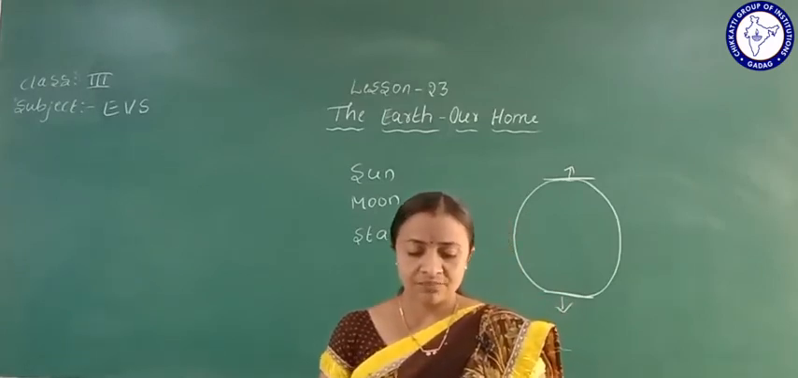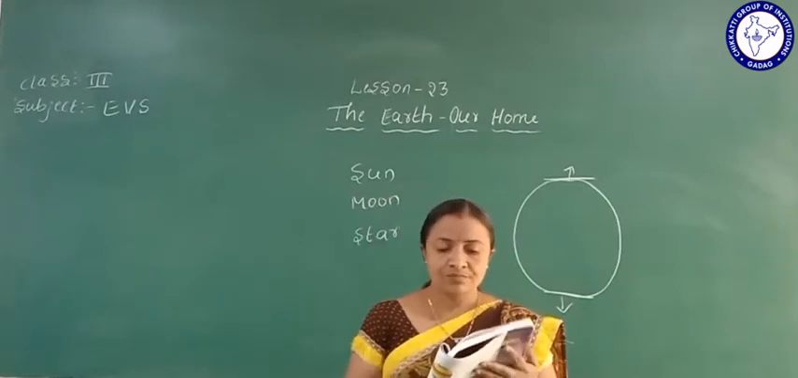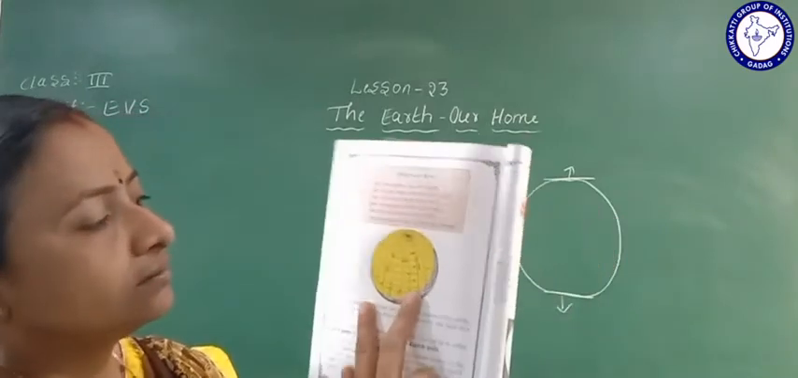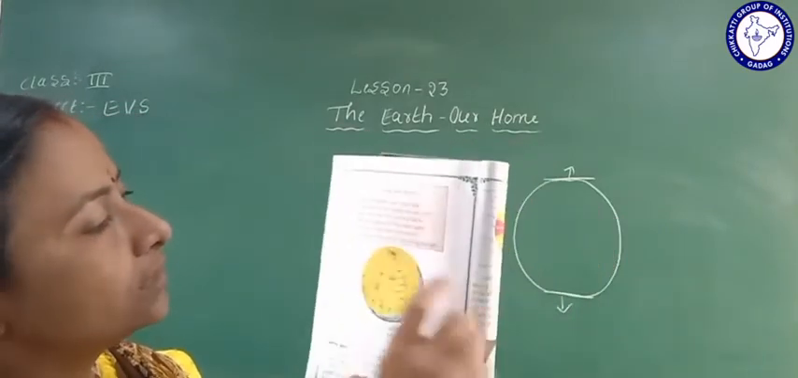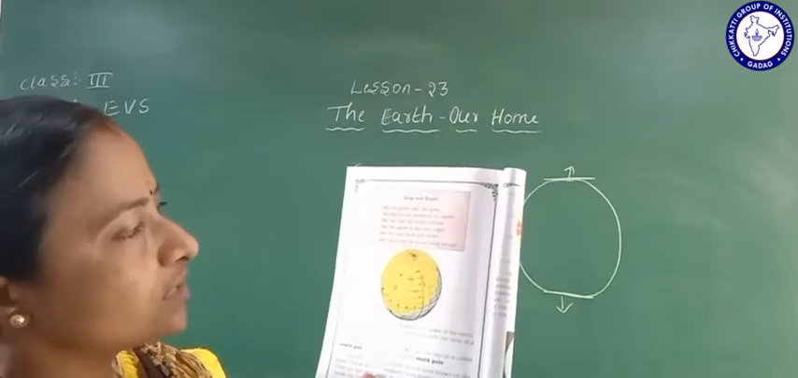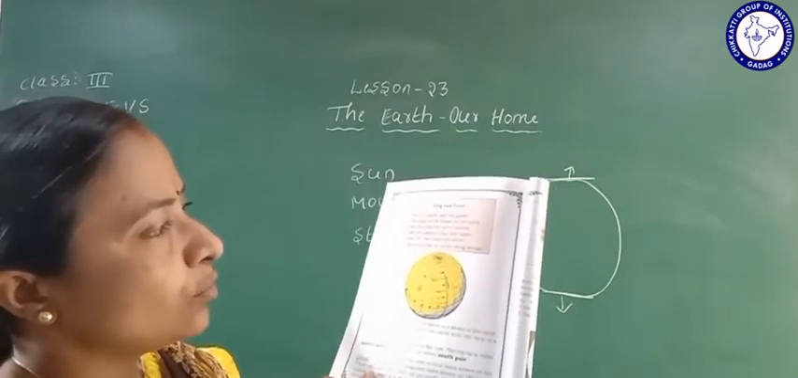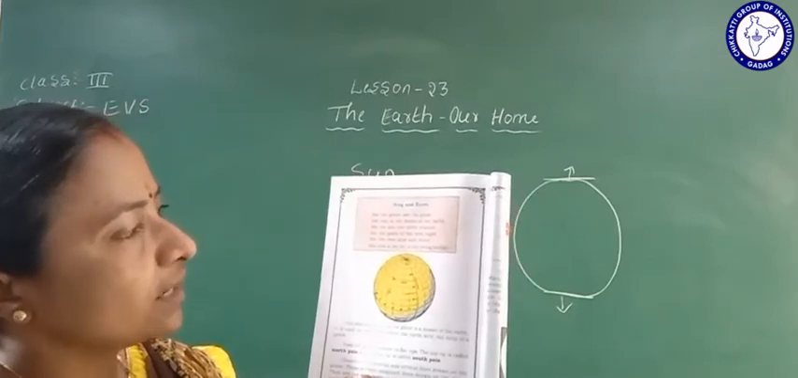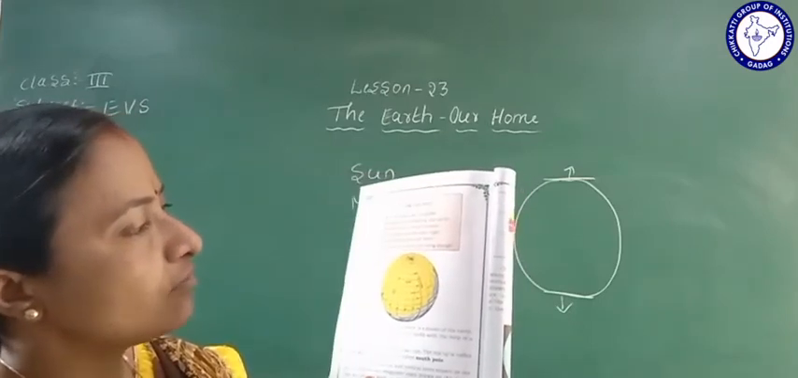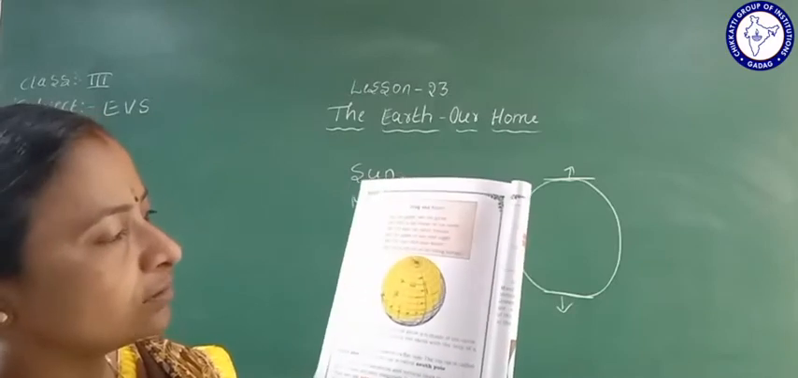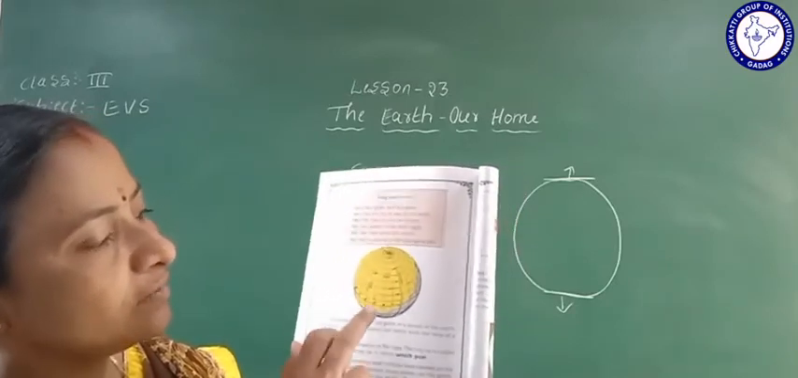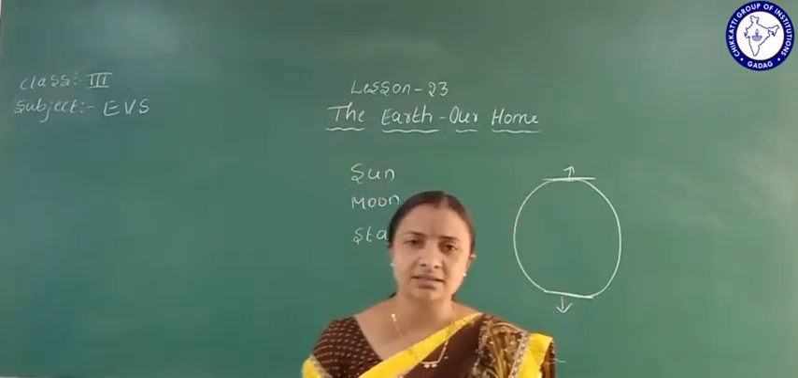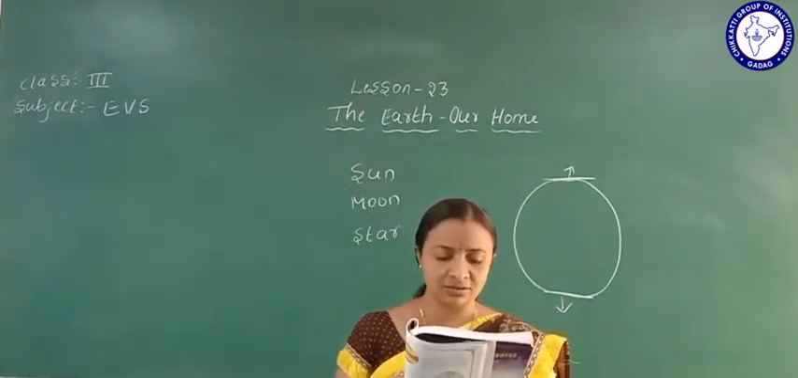See this globe. This is a model of the earth. See the way the earth rotates, the change of day and night, the land and water. And see, this is the life of the living beings. All the living beings are on which planet? That is the earth.